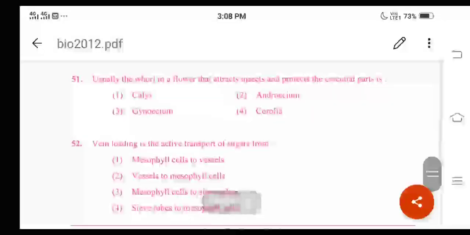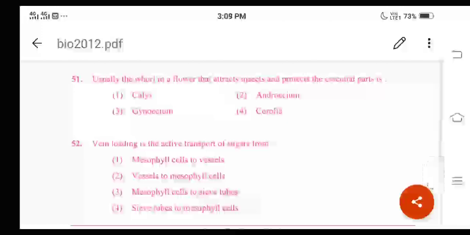Then let us go for the next question. Question number 51. Usually the whorl in a flower that attracts insects and protects the essential parts is. What are the different options given here? One is calyx, second one is androecium, third one is gynoecium and fourth one is corolla. This question is based on the chapter morphology of flowering plants. What is the correct option here? Option 4. It is the corolla.